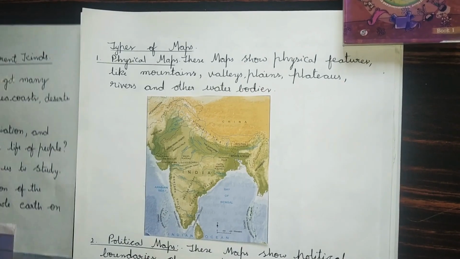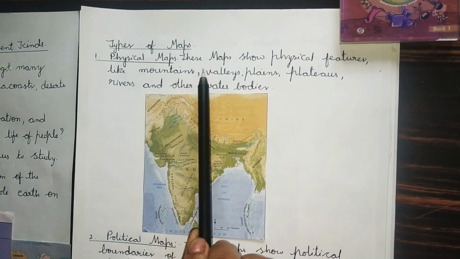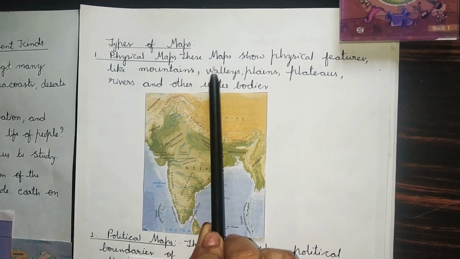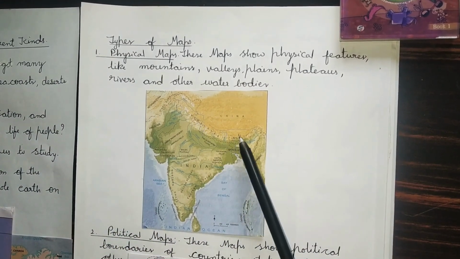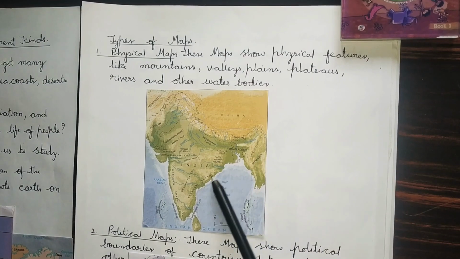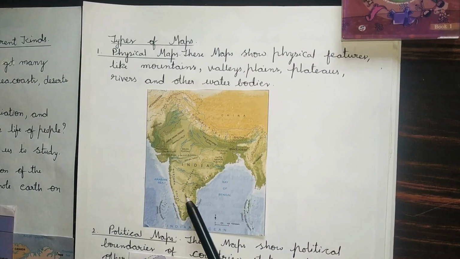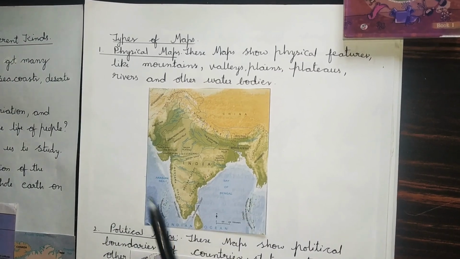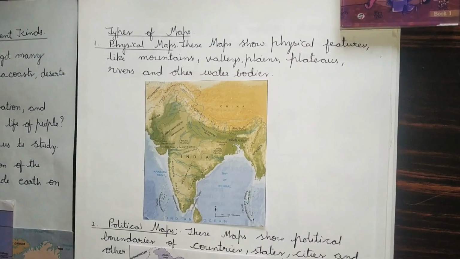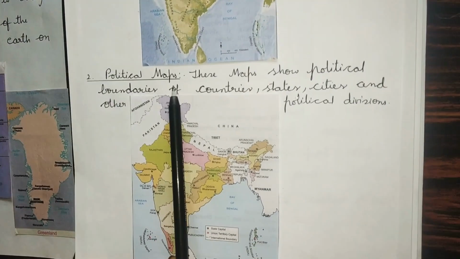Types of maps. Physical maps. These maps show physical features like mountains, valleys, plains, plateaus, rivers and other water bodies. You can see here. Next, what are political maps?